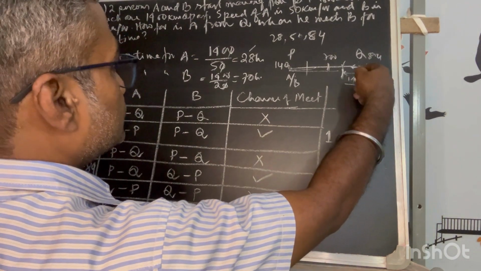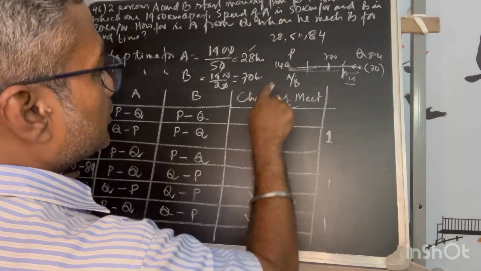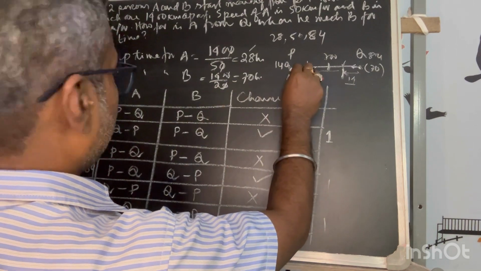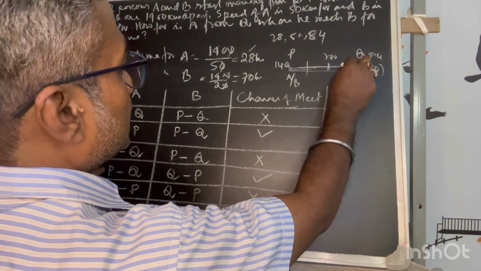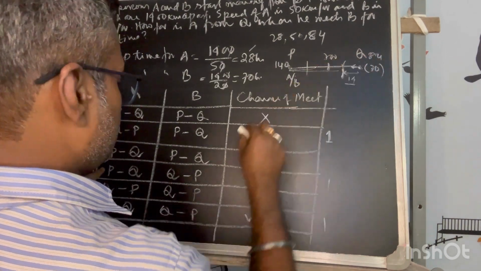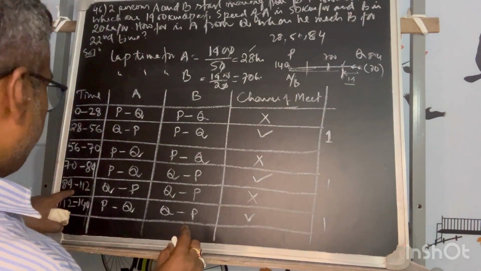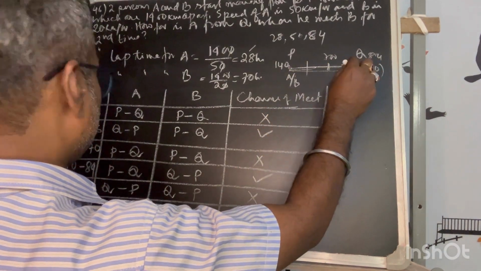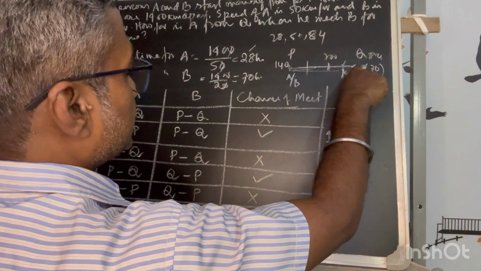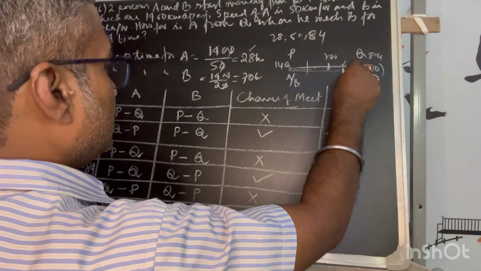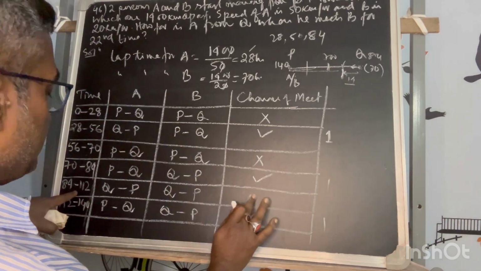7284, while he is moving this direction, he also started moving this direction. So Q to P, he is moving from P to Q. Still he is moving from P to Q, meaning the last hours he is moving back. So there is a chance of meet from 70, 84 to 112. So 84, where is P, to 1, 2, 3. 84 to 112 this way. And he is moving Q to P. So I think they will meet.